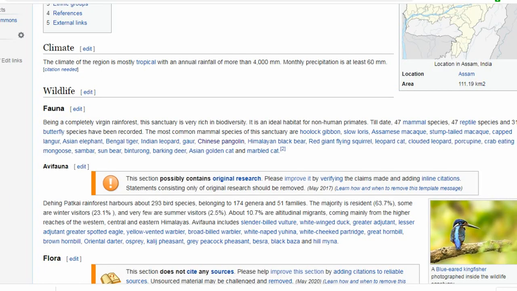Also various other important organisms, the most common mammal species here are the Hoolock gibbon, which is very important for your UPSC prelims. Slow loris, these are very important. Bengal tiger is also present. Gaur is also present, and I already told you about the Chinese pangolin. So Chinese pangolin is also present in this area, Dehing Patkai. Red giant flying squirrel. Recently flying squirrel has been spotted in Uttarakhand also, so you have to read about that. Marbled cat is also present.